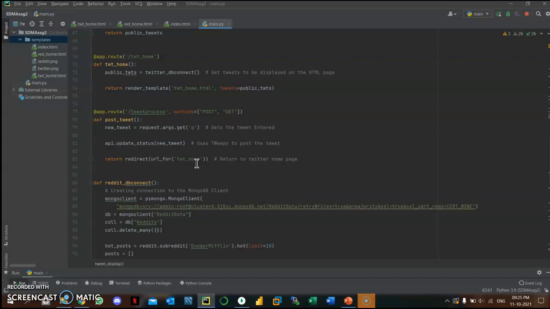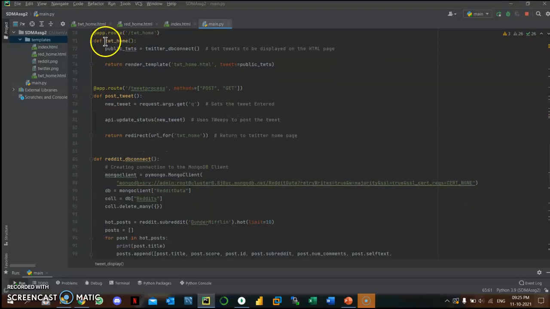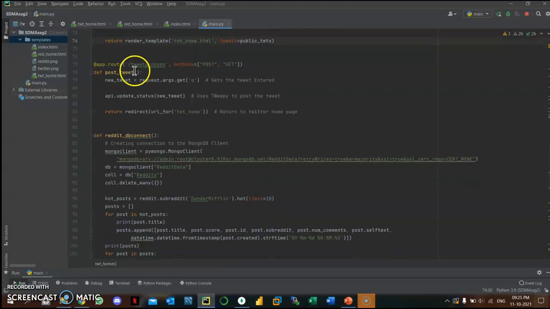So moving on to the Flask part of it, so tweet home, this is a tweet home HTML that renders it, and we are just creating a database connection here so that every time this page renders, the whole database gets updated, and we pass it to the web page. I'll come back to that later.